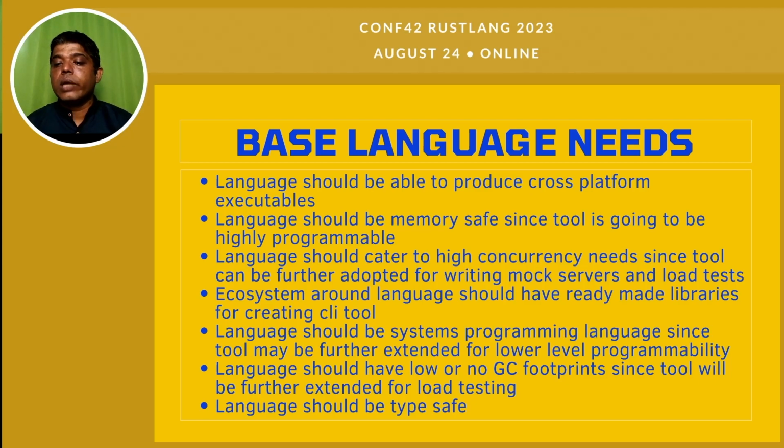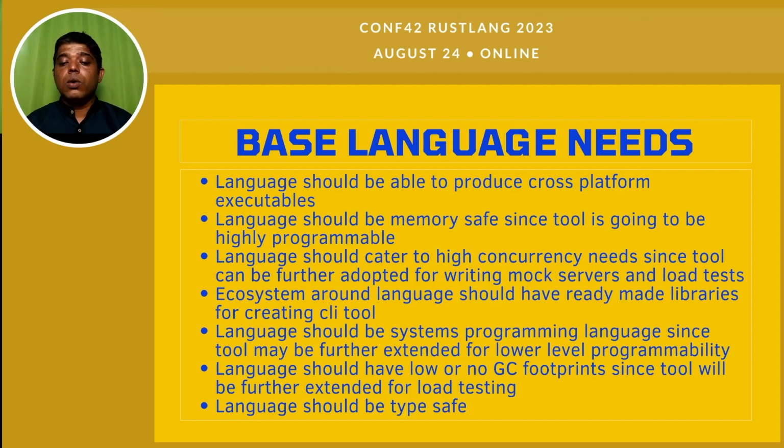The ecosystem around the language should have ready-made libraries for creating CLI tools. As you saw in the demo, we were invoking the entire tool with command line arguments. So we needed to create CLI parsers and so on. Language should be a systems programming language since the tool may be further extended for lower level programmability. Language should have low or no GC footprint since the tool will be further extended for load testing. Because in load testing, every user's interaction matters, right?